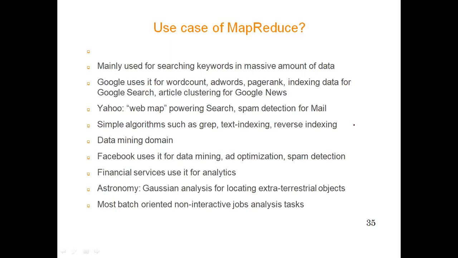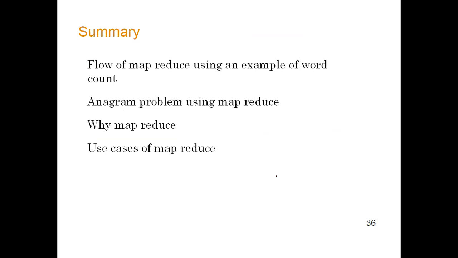Simple algorithms such as grep, text indexing and reverse indexing use MapReduce. The data mining domain implements MapReduce. Facebook also uses it for data mining, ad optimization, and spam detection. Financial services use it for analytics. In astronomy it is also used, and for most batch-oriented, non-interactive job analysis.